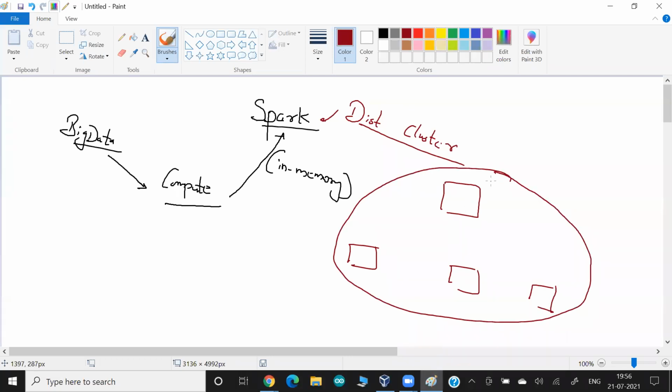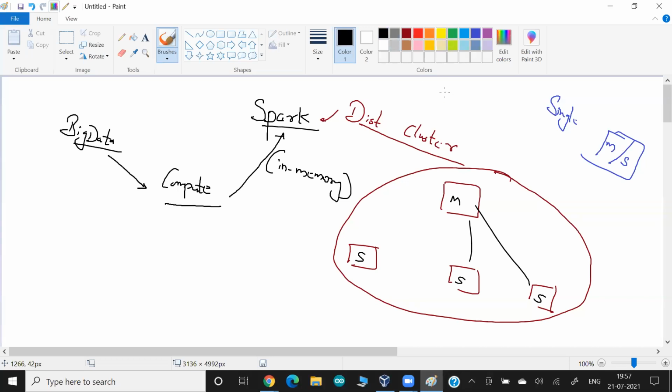You guys know this is called a multi-node cluster. But right now, because we are very comfortable with the cluster concept, and have worked on lots of different clusters, I don't want to invest time further in setting up the cluster. So rather than creating a master node and slave node separately, working together as a cluster, what I'm going to do is build a local cluster. Maybe the right word would be a single node cluster, where one single system works as a master and the same system works as a slave.